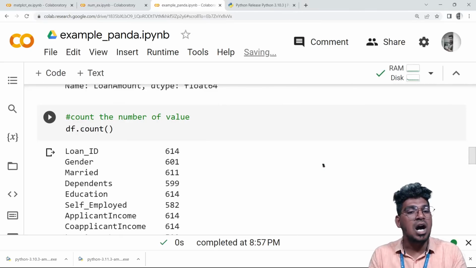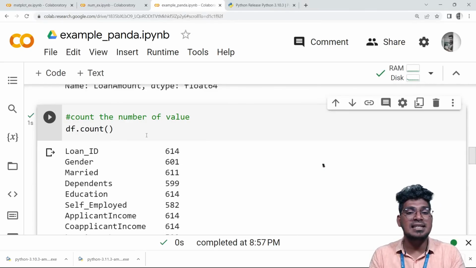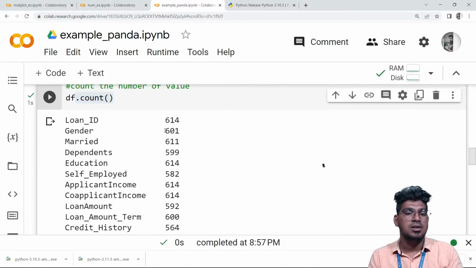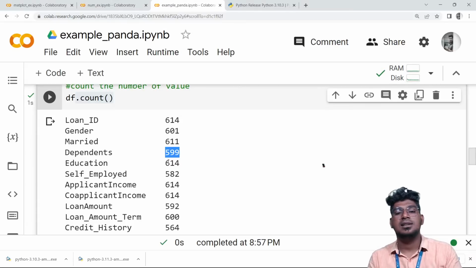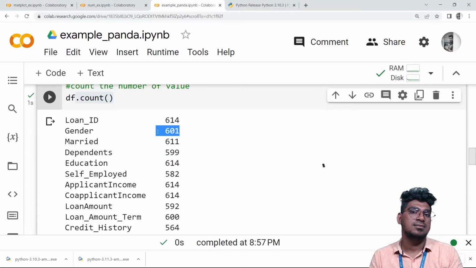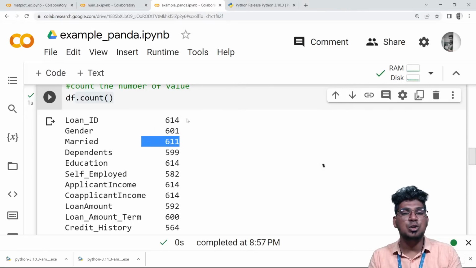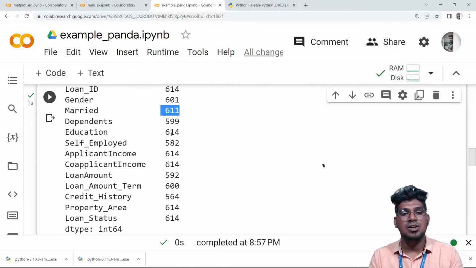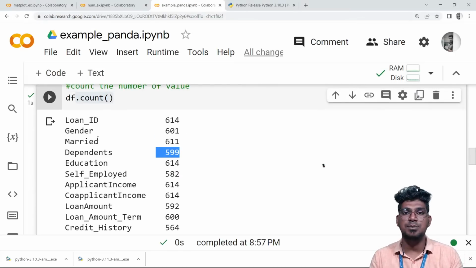Then dot count. Dot count displays the number of values in each and every column, that is, the number of entries in that particular column. For example, 614, 601, 611, 599. These values are not the same. The total entries is 614, am I right? So here the remaining 13 are null values, and here 3 are null values. Dot count helps to find that.